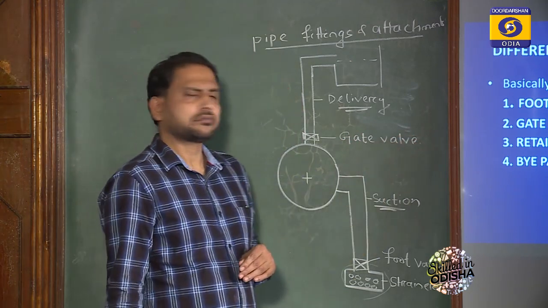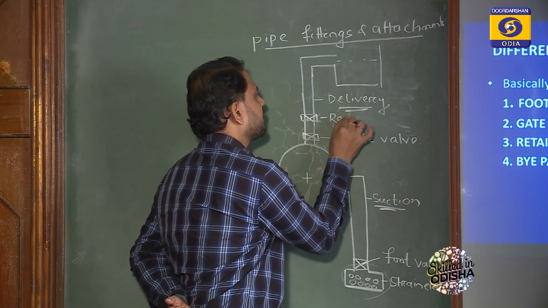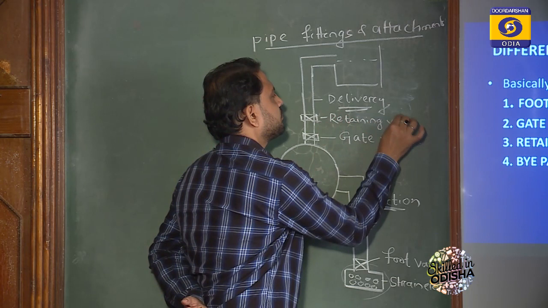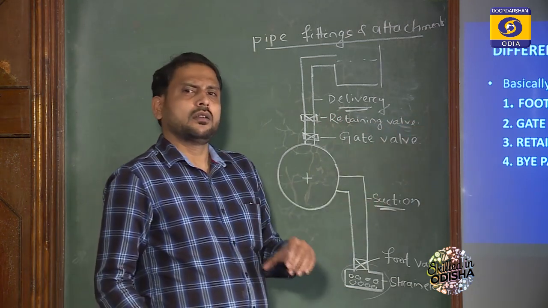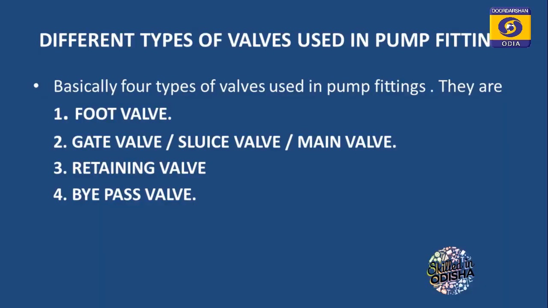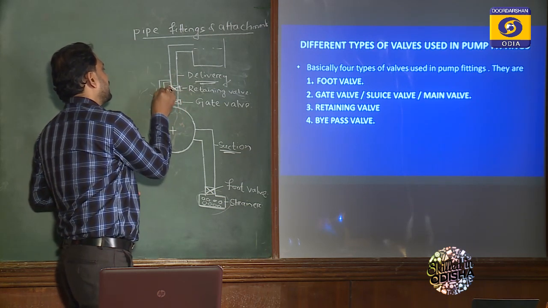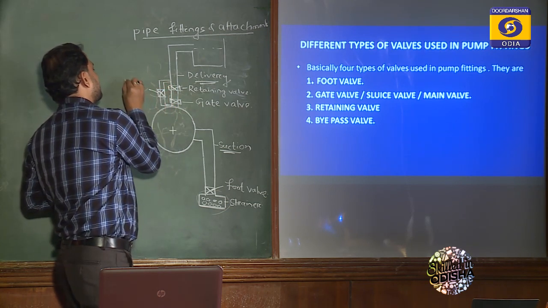Next, third, the retaining valve. It is placed just above the gate valve here. It is the retaining valve. And finally, a bypass valve is used, which bypasses the retaining valve and gate valve. That means we can use a bypass valve here.